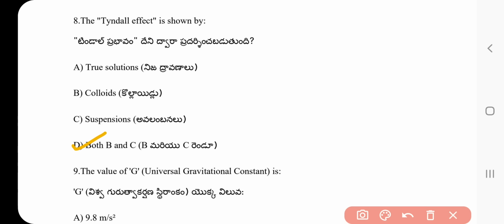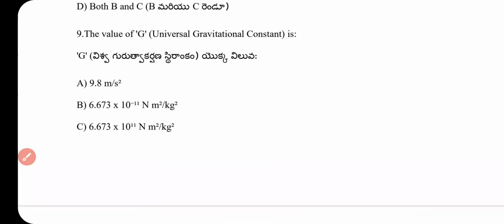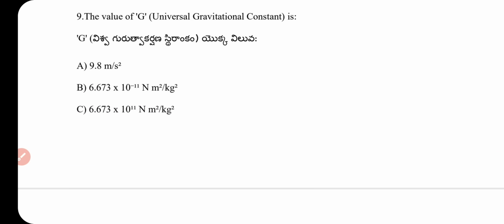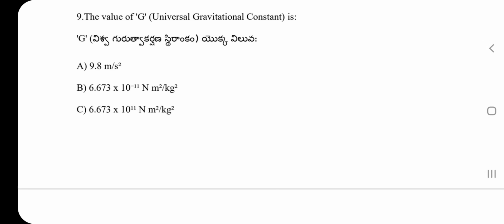Question number 9. The value of the gravitational constant. What is the answer? 6.673 × 10 to the power of minus 11 Newton meter square per kg square.